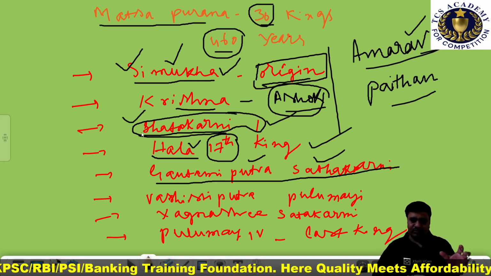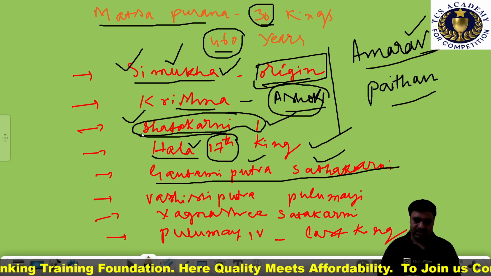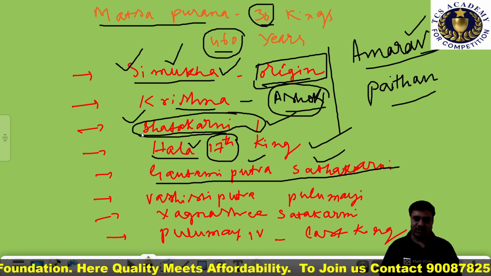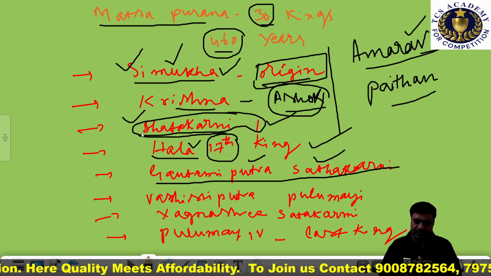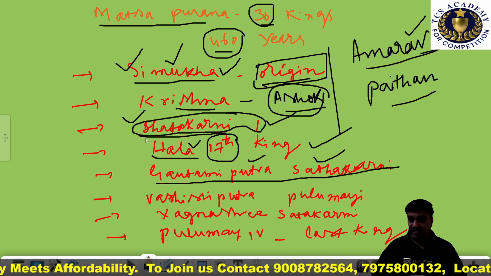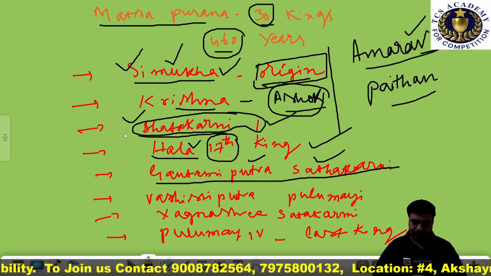He is the person who overthrew Nahapana of the Saka dynasty, who ruled in the north. They were completely overthrown by the Satavahana king Gautami Putra Satakarni.